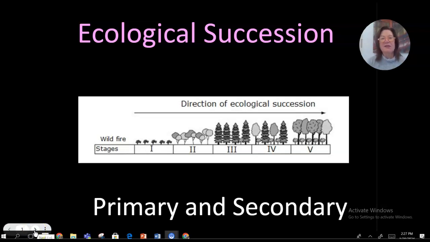Hey, today we're going to be talking about ecological succession. So there's two types. There's primary and secondary, and we're going to talk about each one of them.